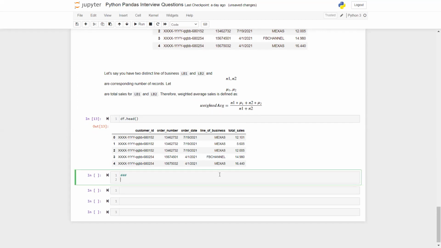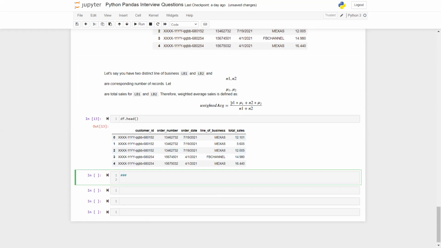If you can, now given that you have many lines of business, you should think in terms of group level or line of business level computation of sum. The group by method in pandas can help you compute, for many groups, the total or aggregation of some values with just one line of code.